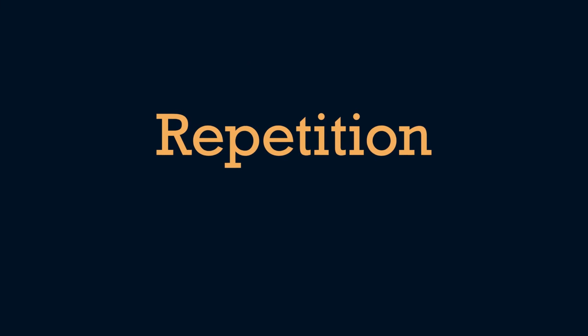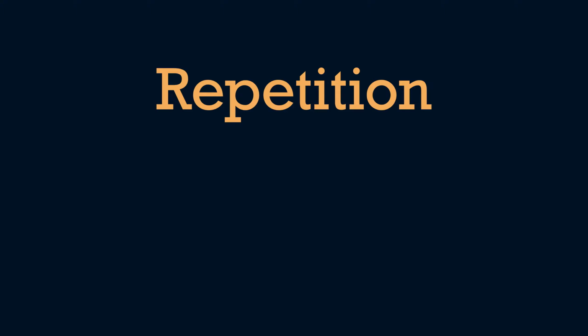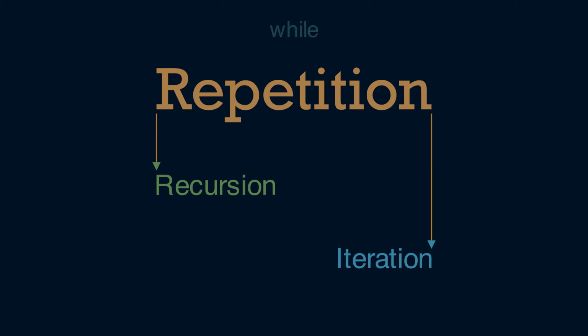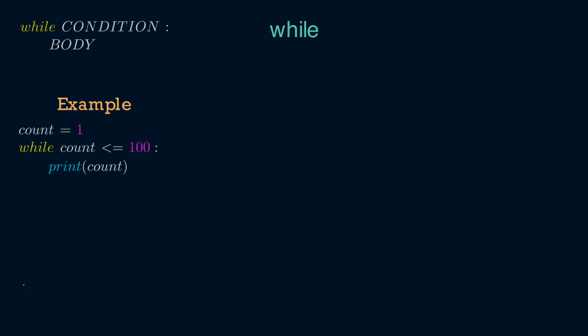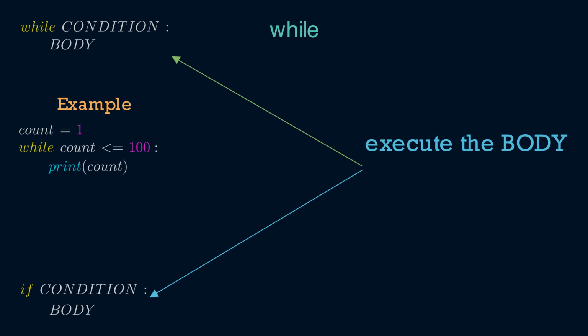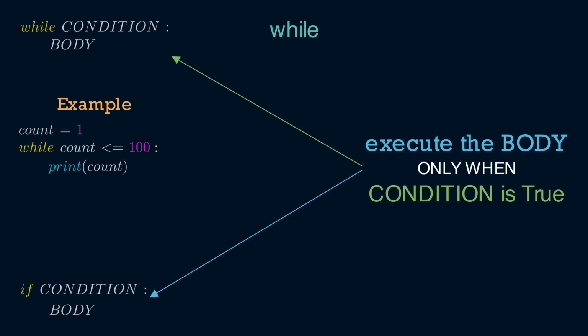Repetition is something machines are good at. In the last lesson, we found one way of repetition, recursion. Iteration is another way. Iterate with the while statement. This is similar in look to the if statement. The body gets executed only when the condition evaluates to be true.